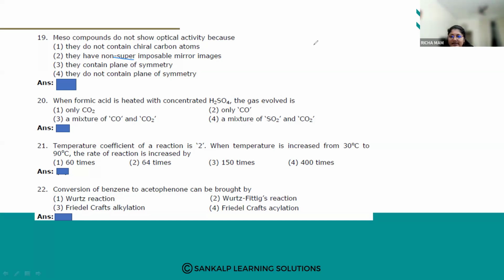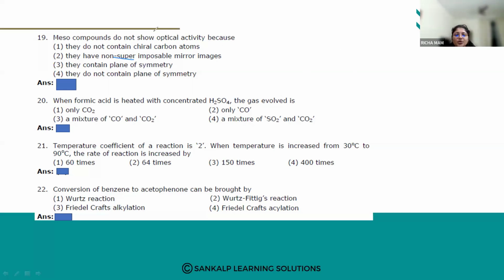We know what chiral centers are: a chiral carbon has four different groups or atoms attached. But these meso compounds, though they have two or more chiral centers, do not show any optical activity. They are called achiral compounds, achiral compounds but with chiral centers.